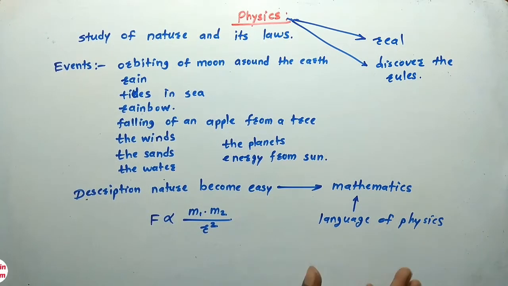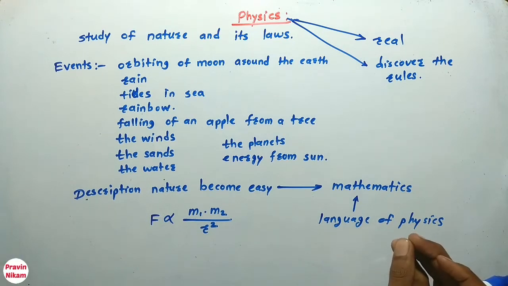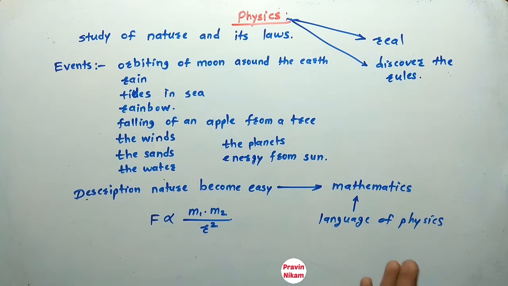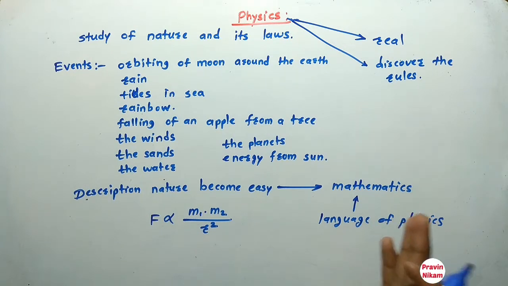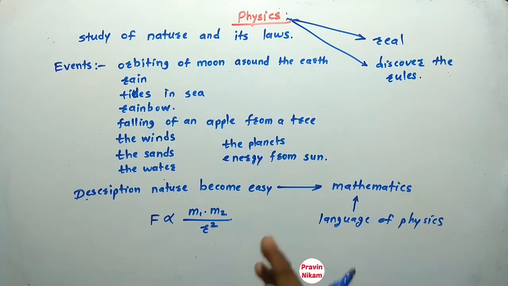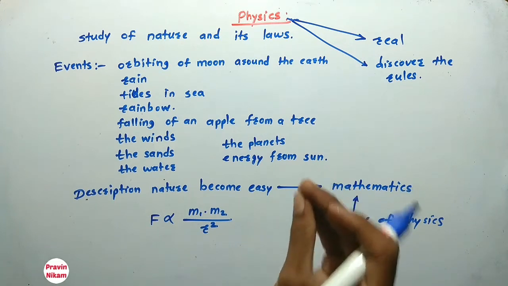Without knowledge of mathematics, it is not possible to discover, understand and explain the laws of nature. So it is required for an engineer to have knowledge of physics and mathematics.